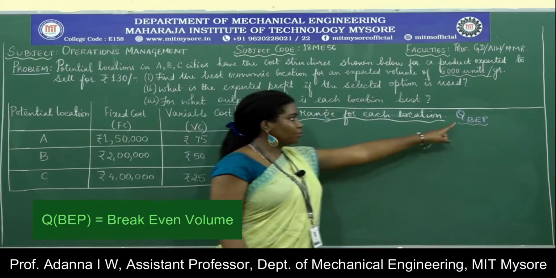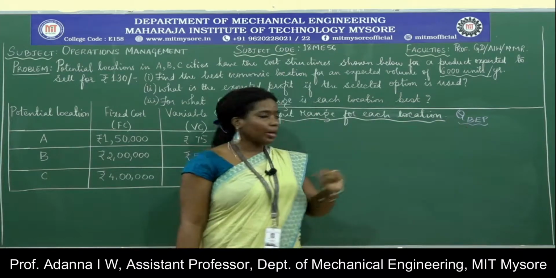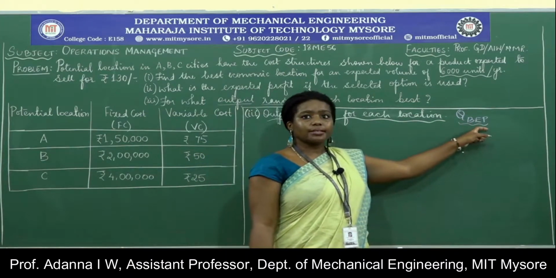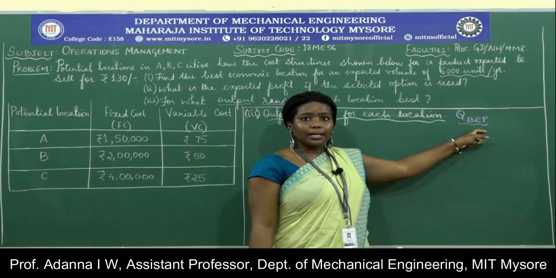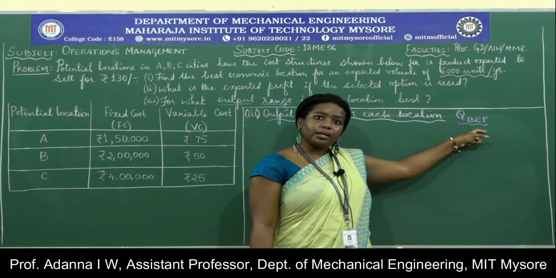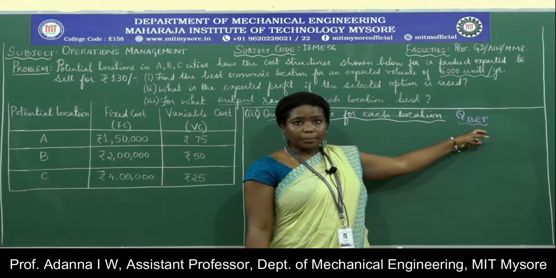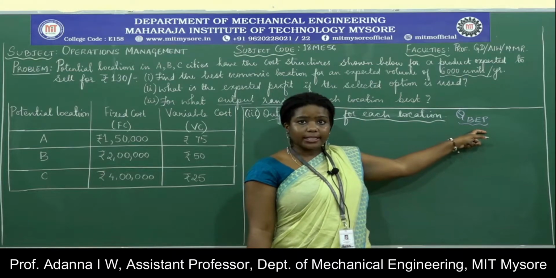QBEP, Q is the volume, and this is the break-even point. We know that the break-even point is the volume at which the company runs neither a loss nor a gain. Beyond the break-even point, towards a higher angle, it is a profit. Below the break-even point, to a lower angle, it is a loss.